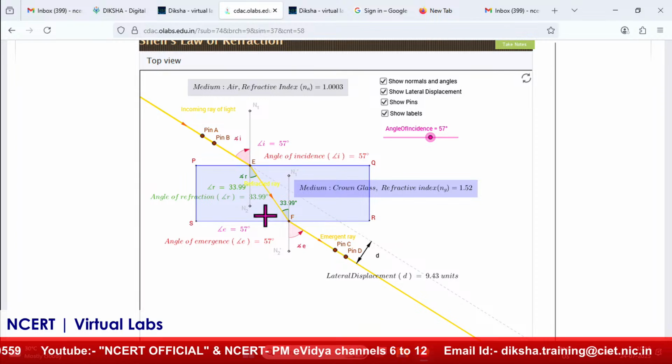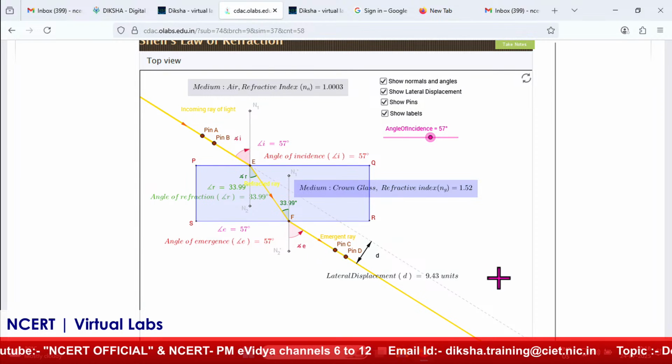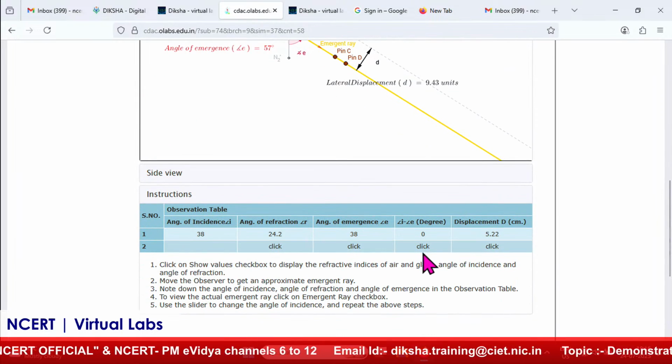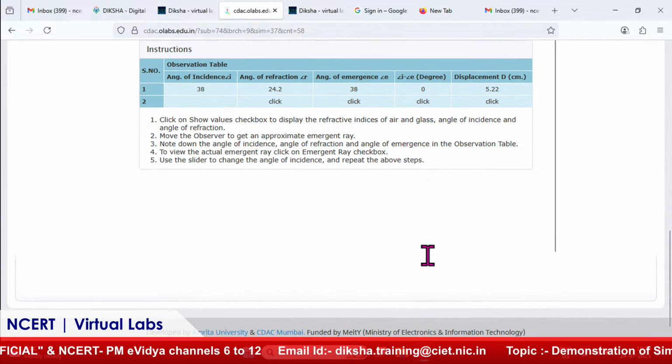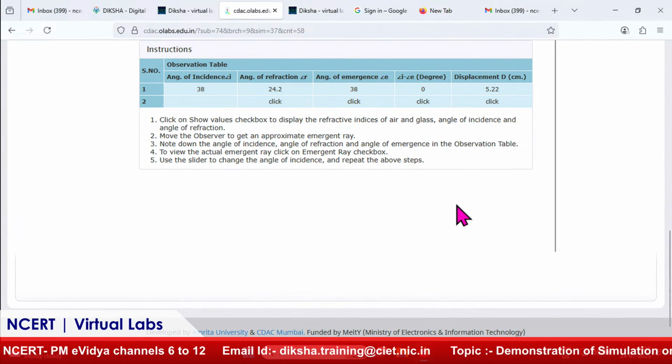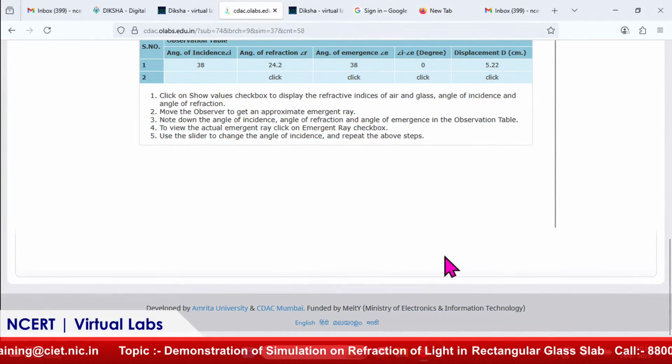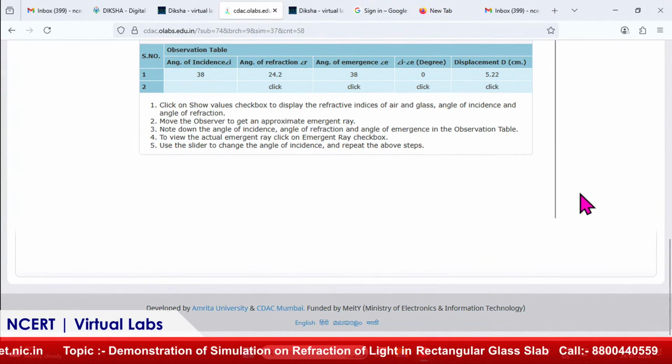Here also no deviation is there, the difference between angle of incidence and emergence comes out to be 0. That means the light simply refracted into the glass medium, and then from glass to air medium with the same angle, no other deviation. So this proves the law of refraction of light.